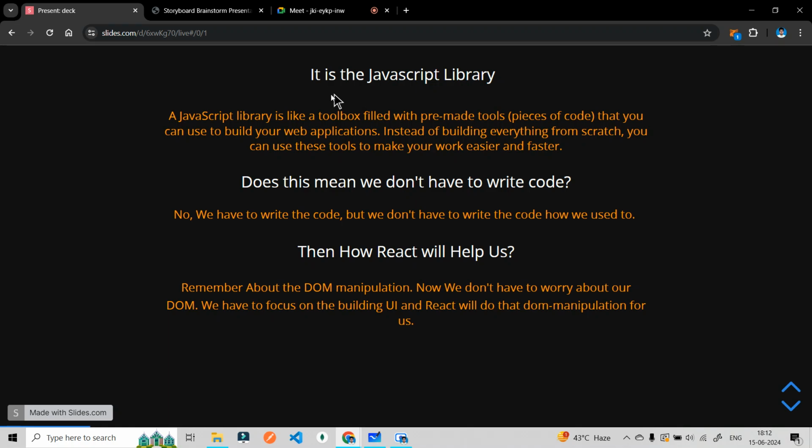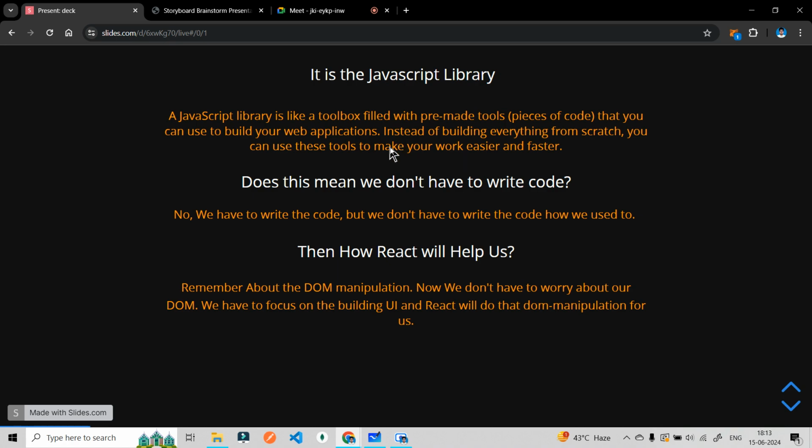First point, it is the JavaScript library. Now I'm telling you the definition of what is a JavaScript library. I'm not talking about React.js right now. React.js is a JavaScript library, but the definition says: what is a JavaScript library? A JavaScript library is a toolbox filled with pre-made tools, pieces of code that you can use to build your web applications. Instead of building everything from scratch, you can use these tools to make your work easier and faster. As simple as that.